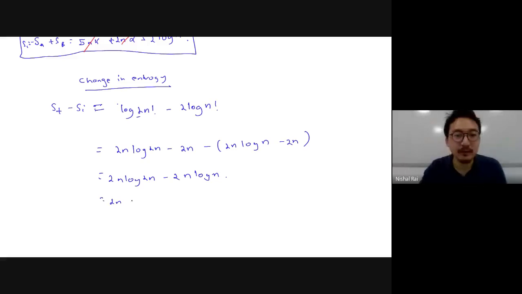You can take out 2n common. So basically it will be log of 2n minus log of n.